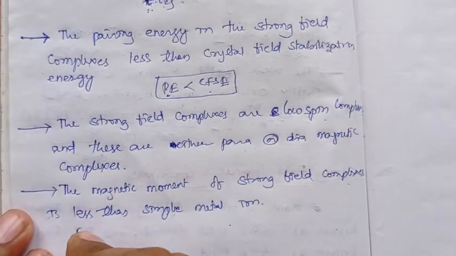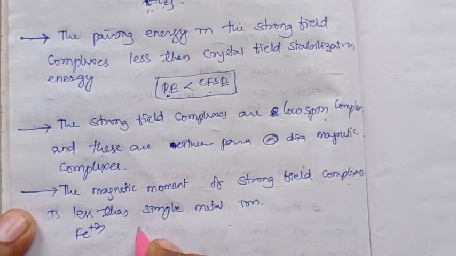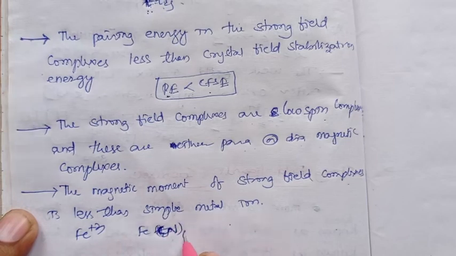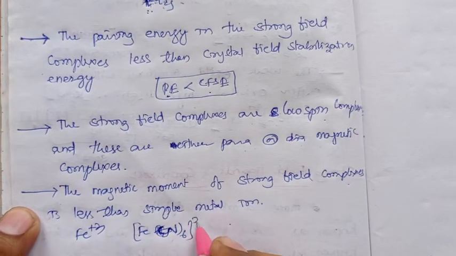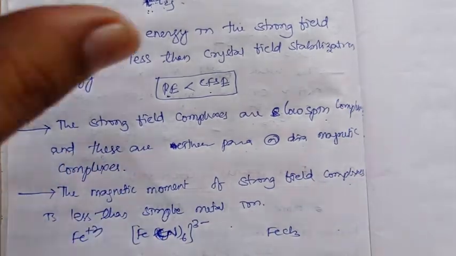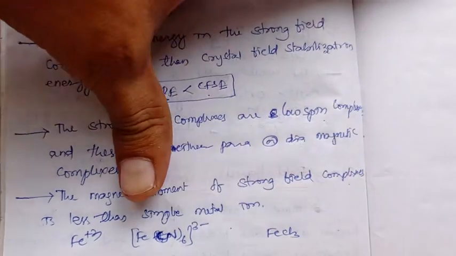Let us take ferric. The ferric complex, that is hexacyanoferrate, and compare it with the simple ionic compound, ferric trichloride.